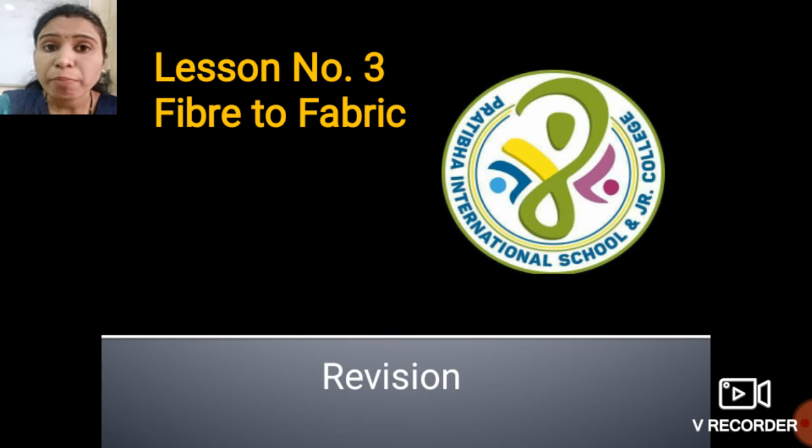Students, which type of fiber or which type of clothes would you like to wear? Yes, all the students have different views and different choices regarding wearing clothes. Some students like silk cloth, some like cotton cloth, and some like mixed cloth. So, students, how are these cloths formed? We have to see how these cloths are formed scientifically, or how they are manufactured.